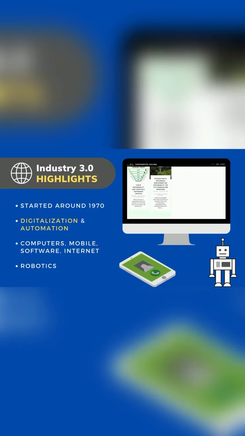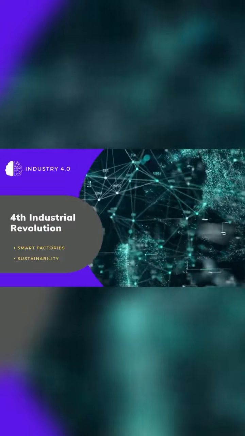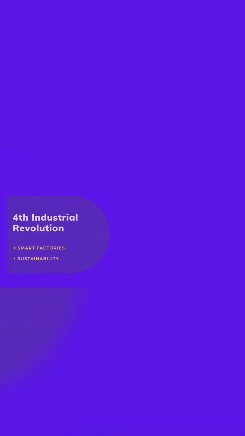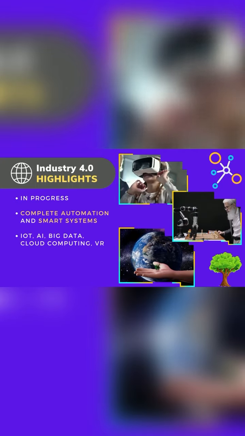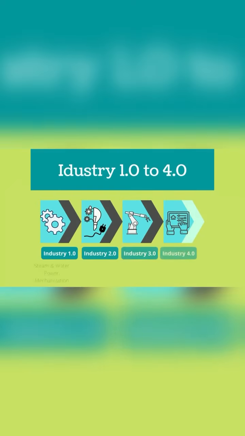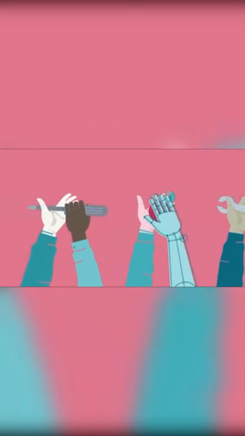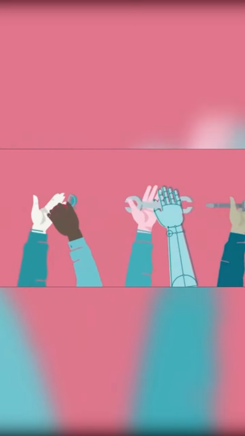And the last one is robotic. So, the last one is industrial fourth. In progress, complete automation and smart systems, IoT, AI, big data, cloud computing, VR, 3D printing, and the last one is focus on sustainability. So, that's all from me for Industrial Revolution from first until fourth.